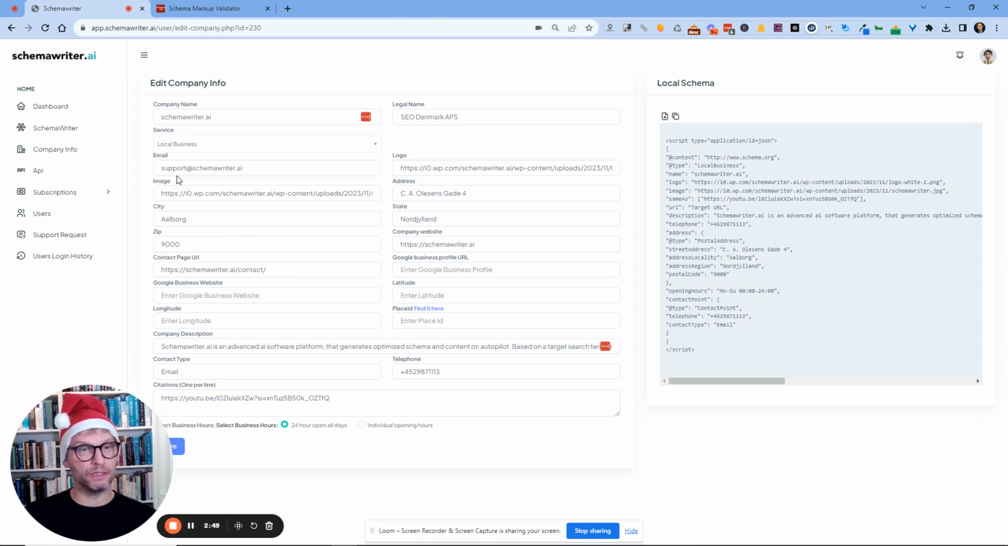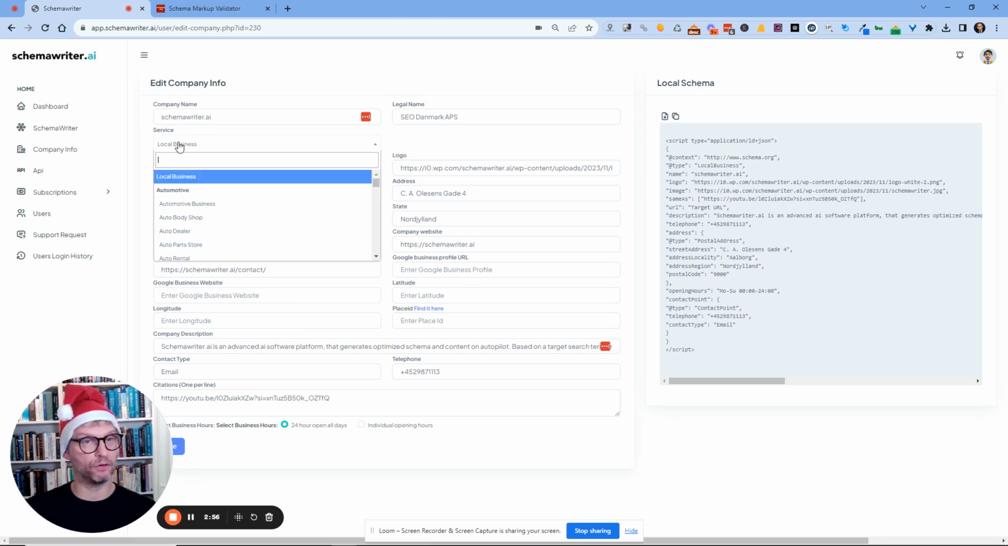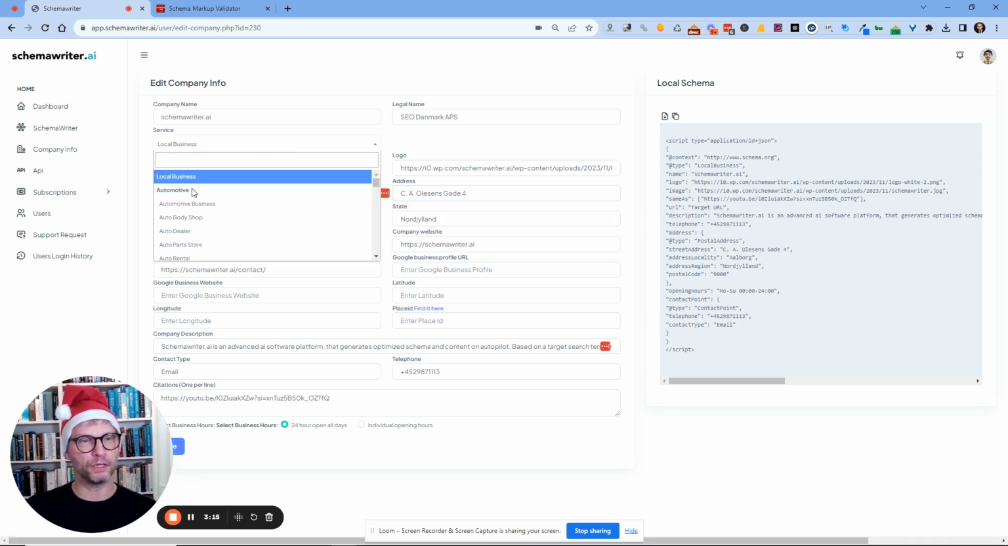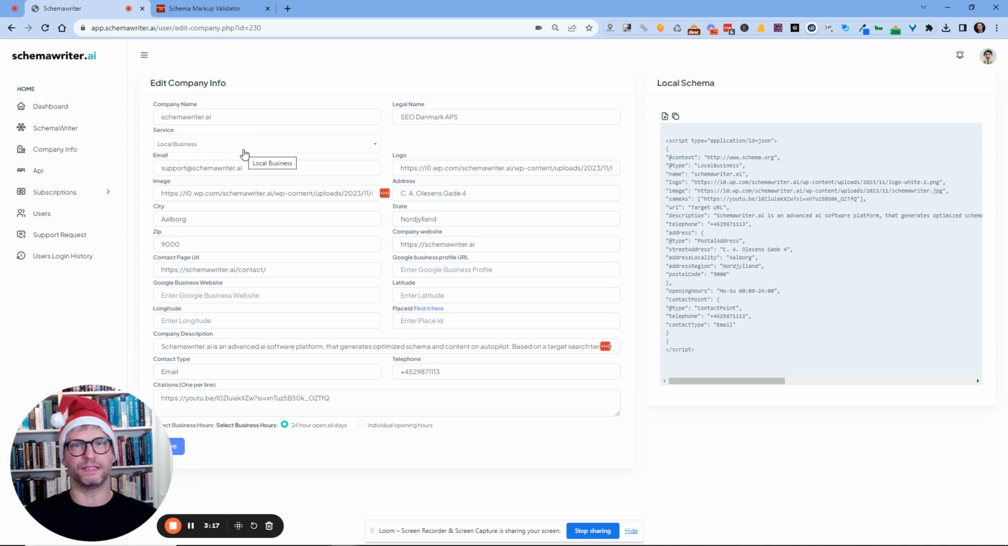We added now the option to simply select local business. I do not know why I didn't think of that before, because, for example, schemawriter is not an automotive, it's not an auto body, it's not an auto dealer. There's no such thing as an SEO local business. I don't know why, because most of the guys actually writing schema will be doing either SEO or marketing. But anyway, so local business is kind of like the umbrella, the overall arching service business type.